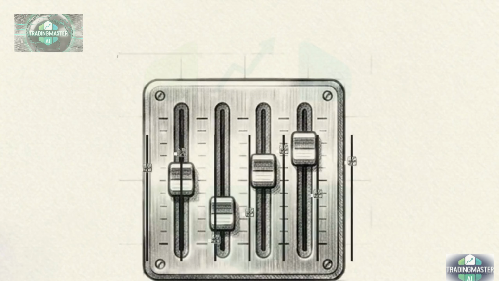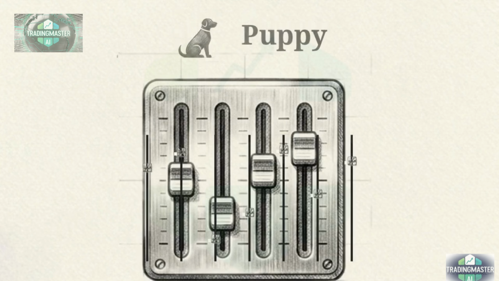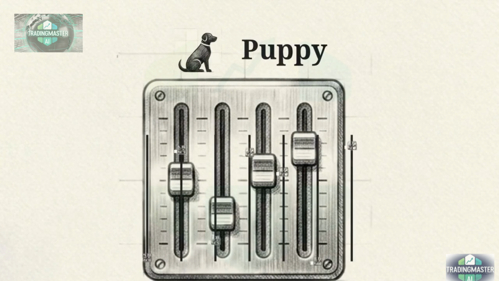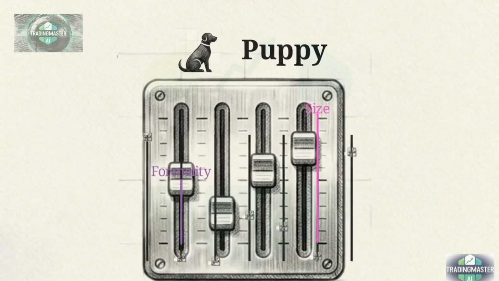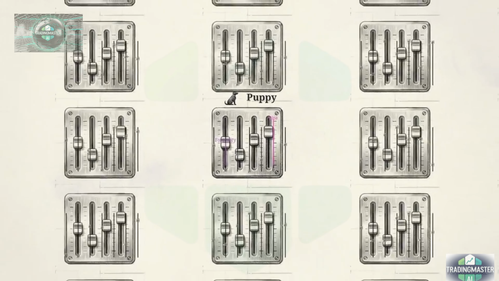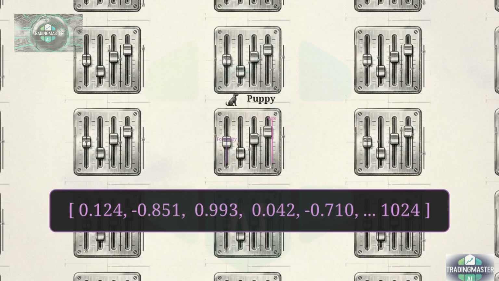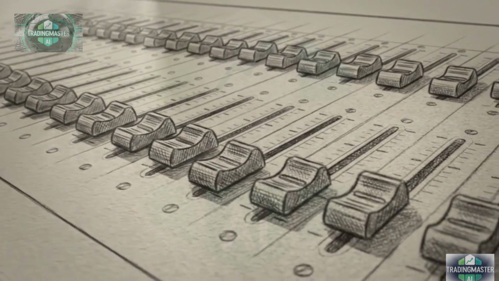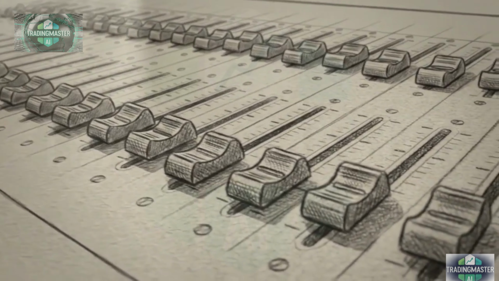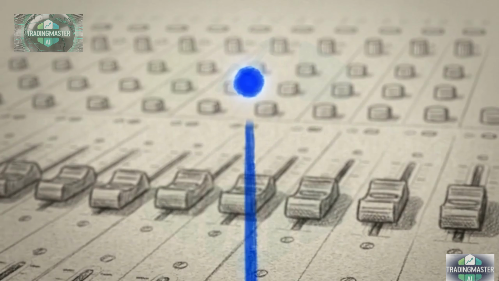Picture a digital sound mixer board. When an AI model analyzes the word puppy, it adjusts thousands of sliders simultaneously. One measures formality, another measures size. It automatically locks all these invisible sliders into place to capture every trait. When those thousands of sliders lock into their final positions, that specific combination of numbers forms an exact, unique coordinate.